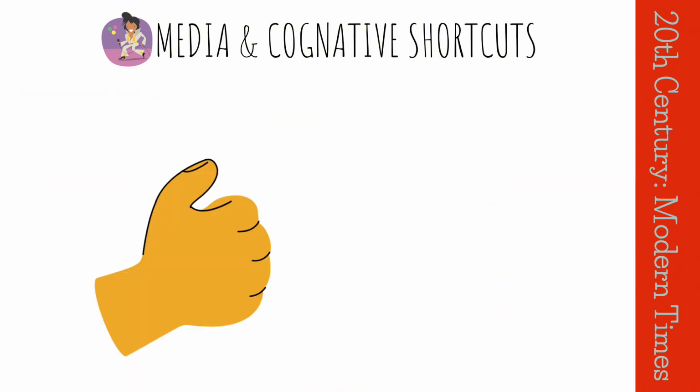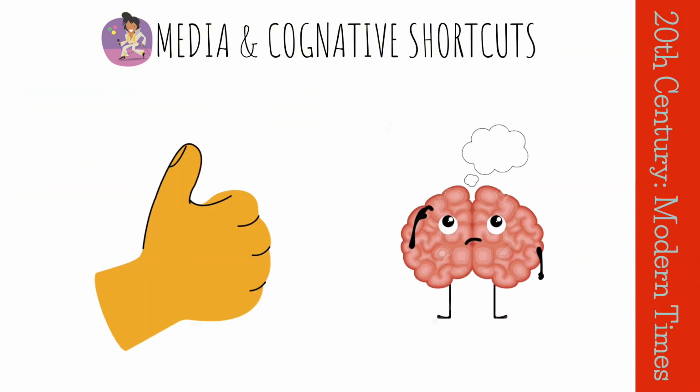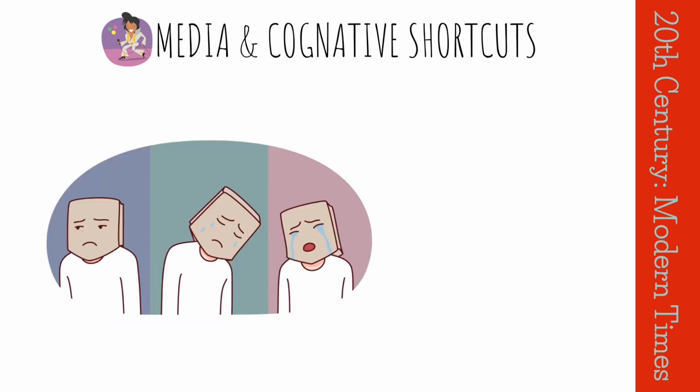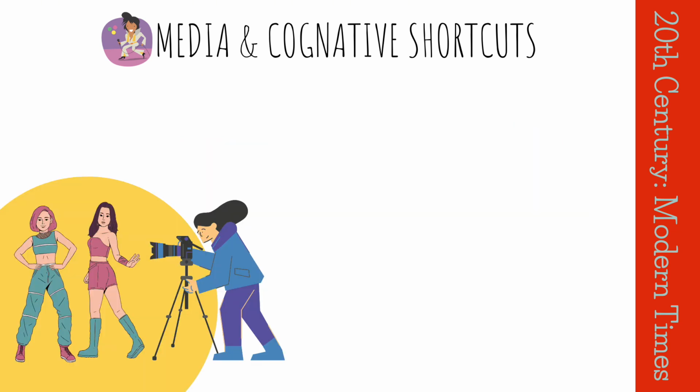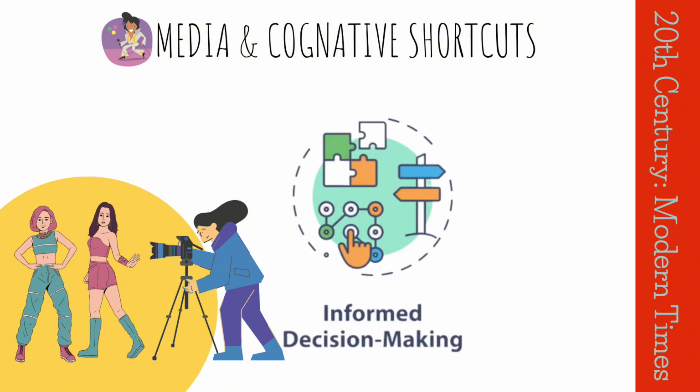This can be a good thing as it can help us to process information more efficiently. However, it can also be a bad thing as it can make us more susceptible to persuasion. It is important to be aware of how the media can influence our thinking so that we can make informed decisions about the information we consume.